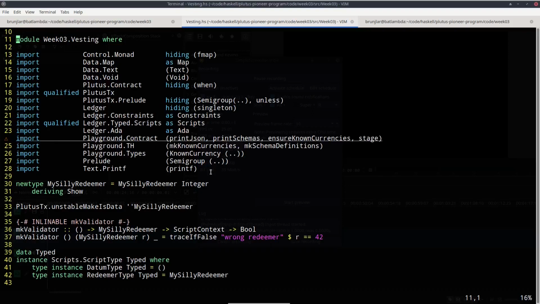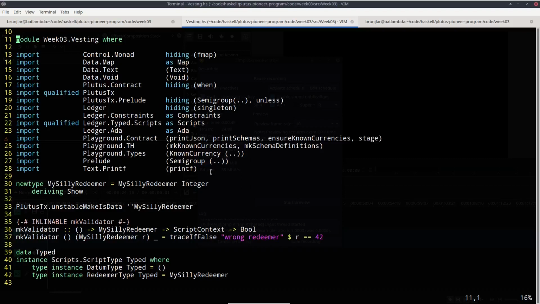But just imagine you want to make a gift of Ada to a child. So you want the child to own the Ada, but you only want the child to have access to the Ada when he or she turns 18 or 21 or whatever. And using Plutus, it is very easy to implement a scheme like that, a vesting scheme.